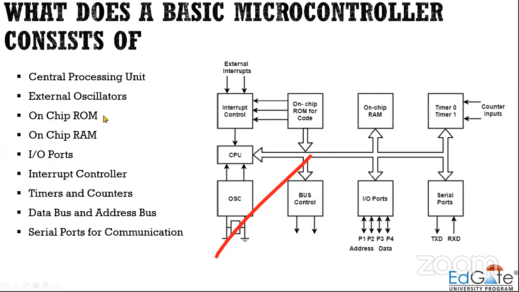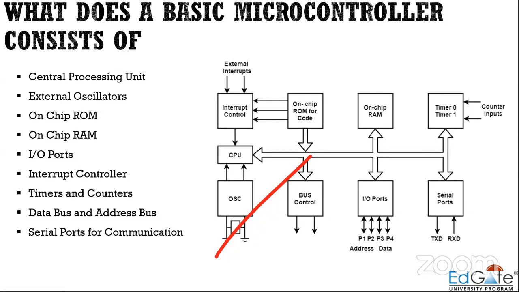Then you require on-chip RAM and on-chip ROM. ROM is non-volatile memory: if you store some data on the ROM, remove the power supply of the microcontroller and provide the power supply again, whatever data you have stored in the ROM will not be erased. RAM is volatile memory, so whatever data is present in the RAM will be erased once it is powered off. This is the main difference between ROM and RAM.